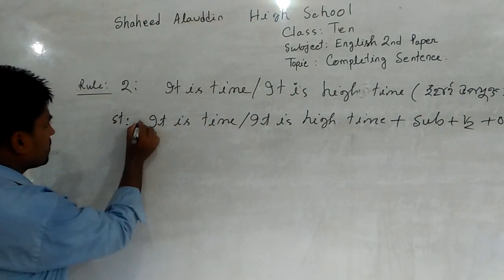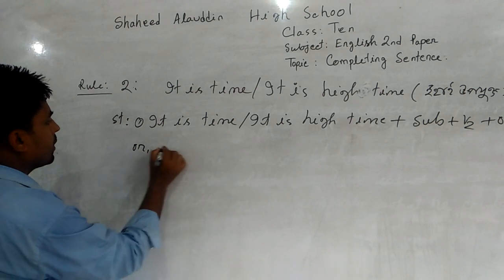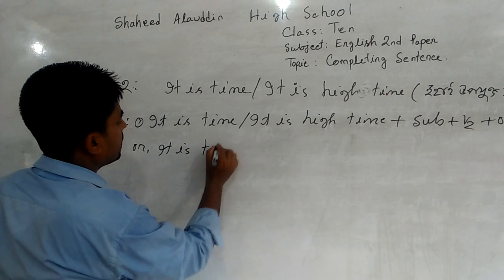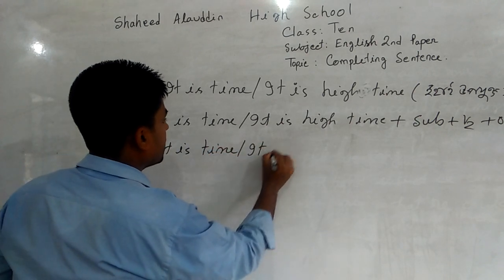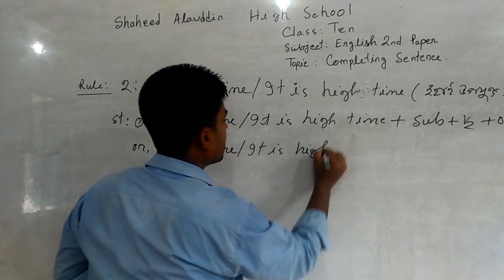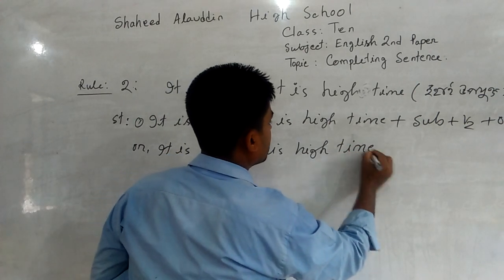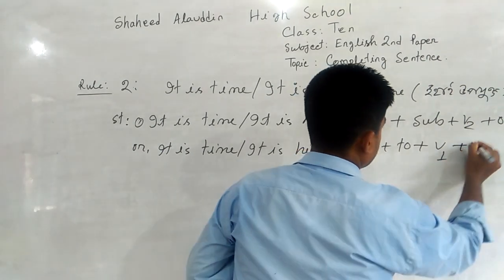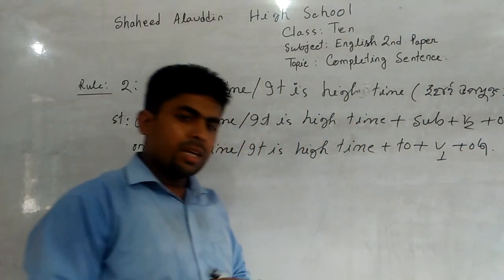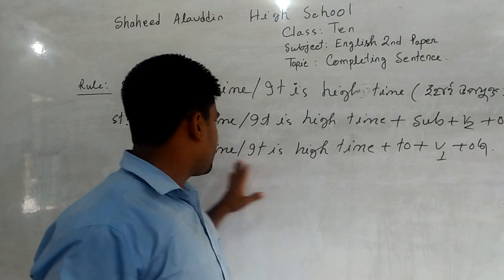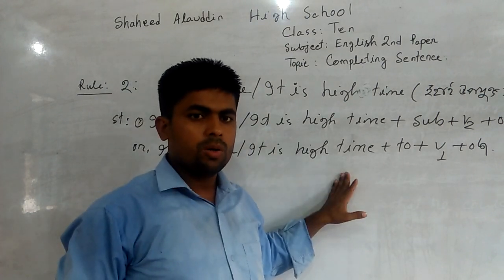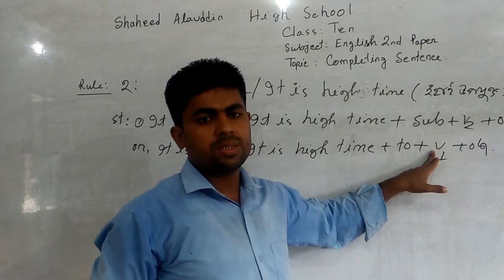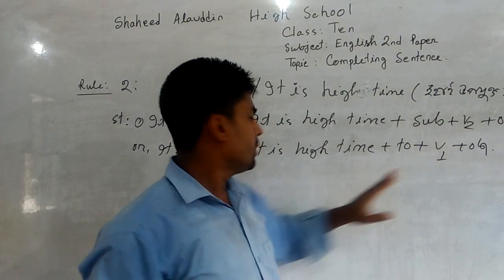Or it is time or it is high time plus to plus V1 plus object. When there is no subject after it is time or it is high time, we should use to then base form, that means present form of main verb.